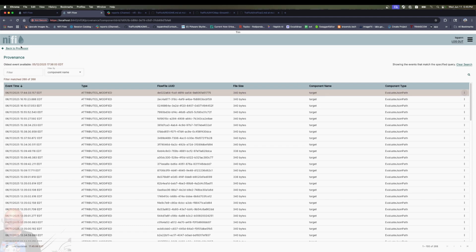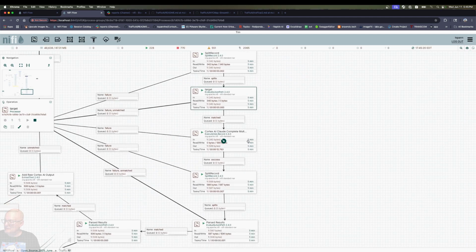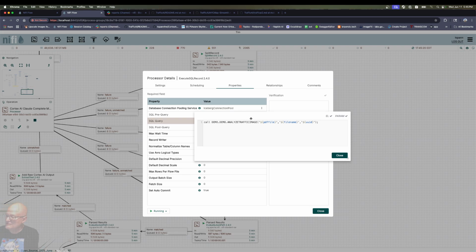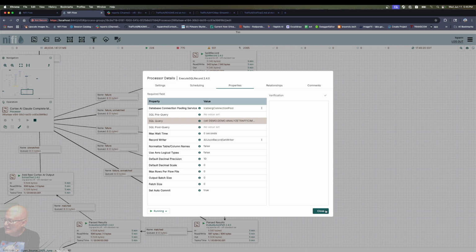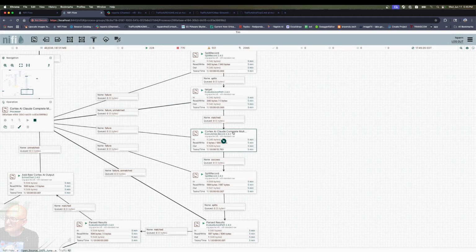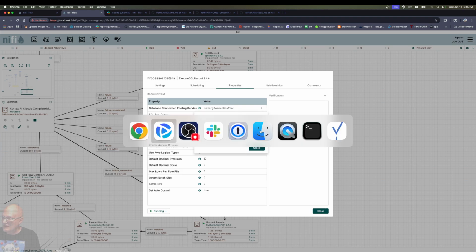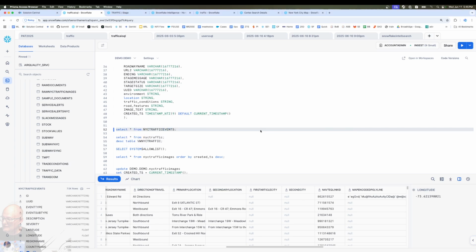Very cool. Then after that, we are going to call a stored procedure I have here, analyze traffic images, with the image file name and a unique ID. And this is going to call Cortex AI and do some stuff on it. Let's take a look at that stored procedure in Snowflake.